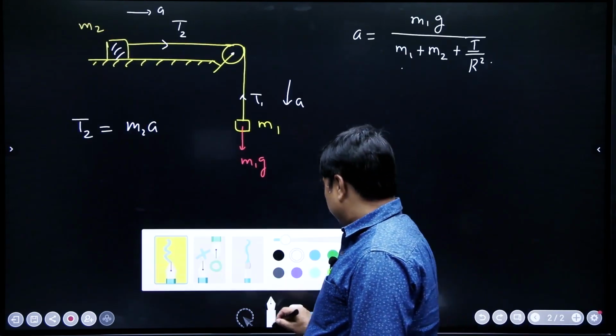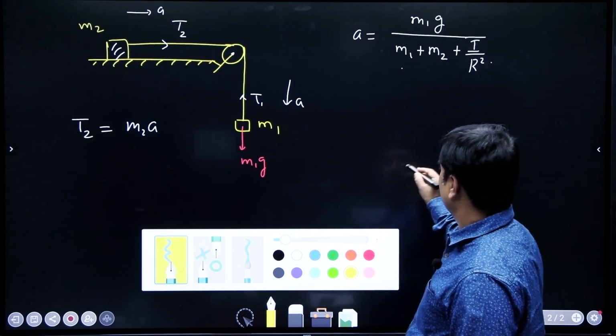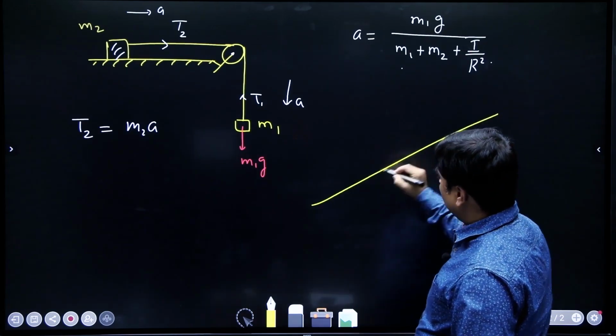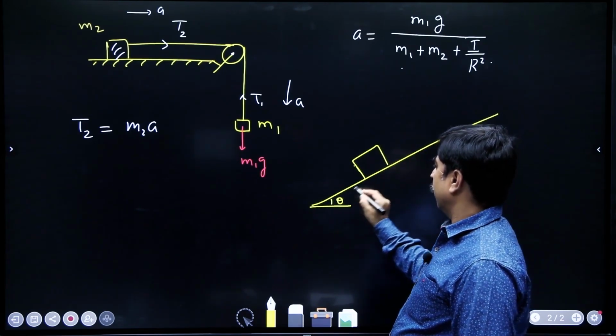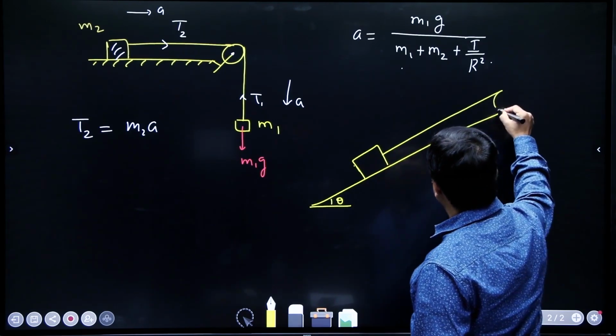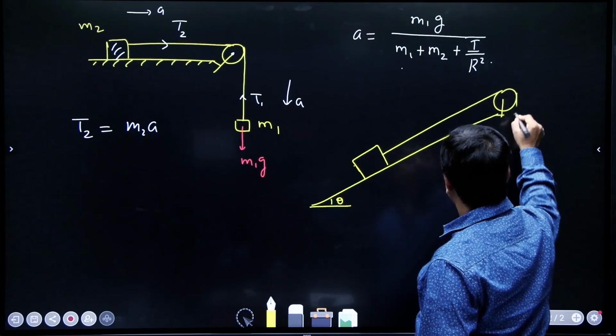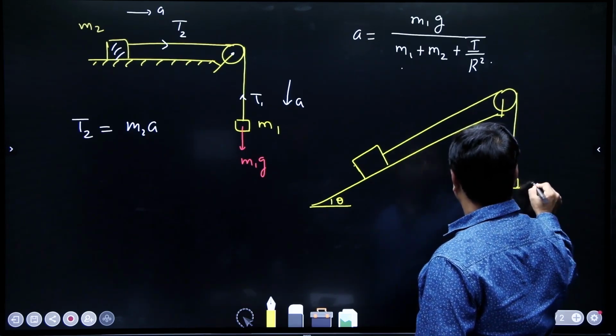This is the equation that you will write, and this is how you will calculate tension T1. Again, let us take this situation. Suppose one of the blocks have been placed on an inclined plane, right. This thread is again massless, this is again a pulley, and this is a hanging block.